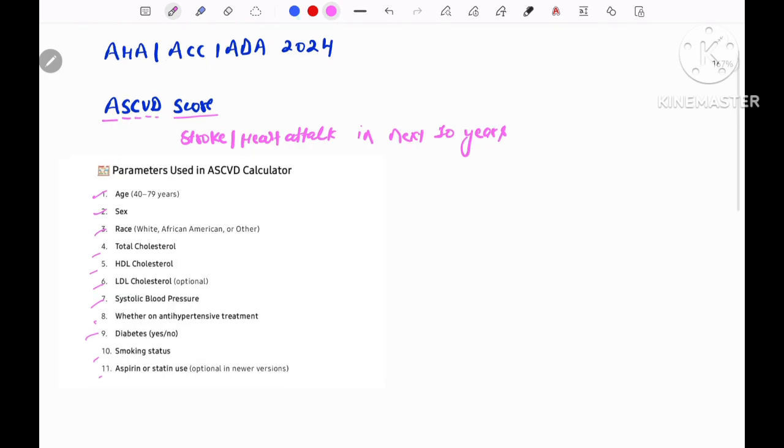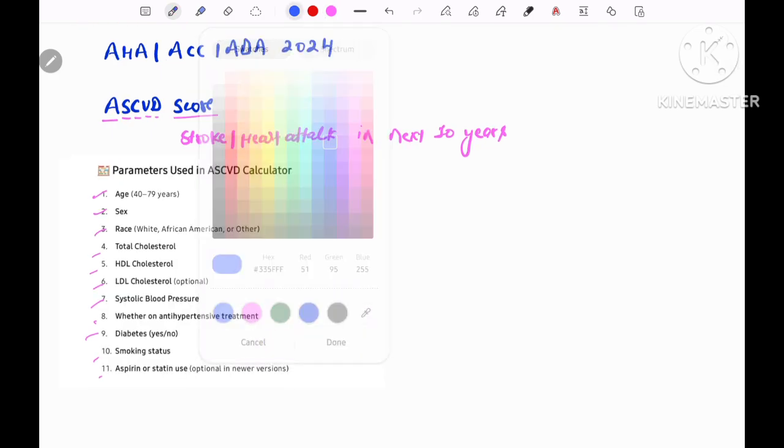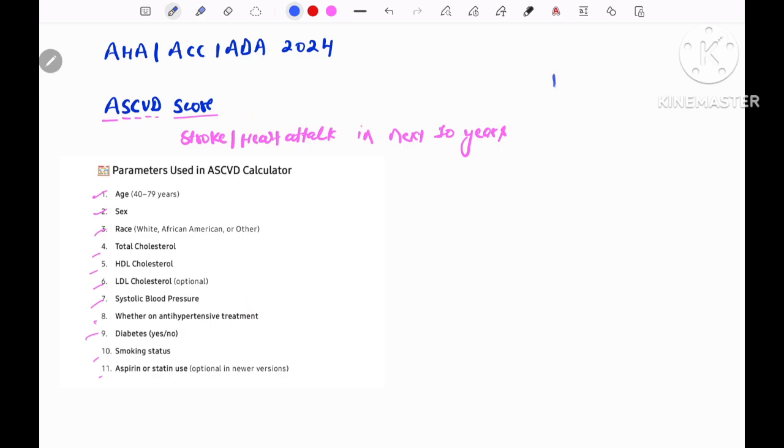It can also be written as HBLA for understanding. H for heart, B for brain, L for leg, and A for aorta. In the heart, there can be MI, angina, or any coronary events. In the brain, it can be a transient ischemic attack or stroke.